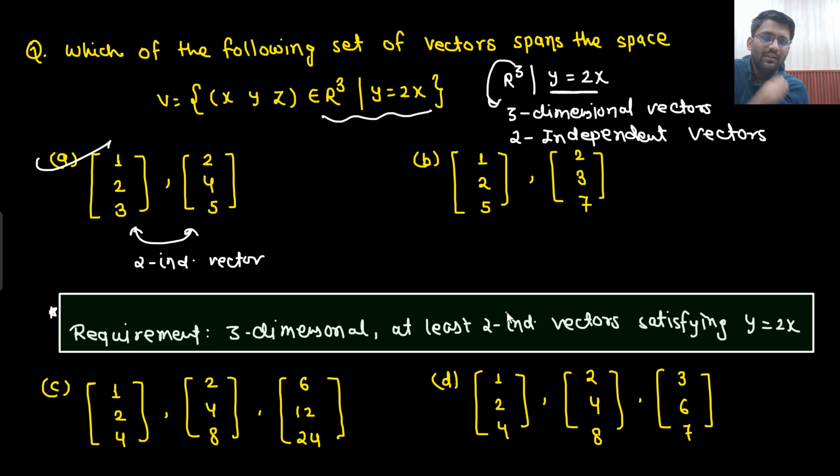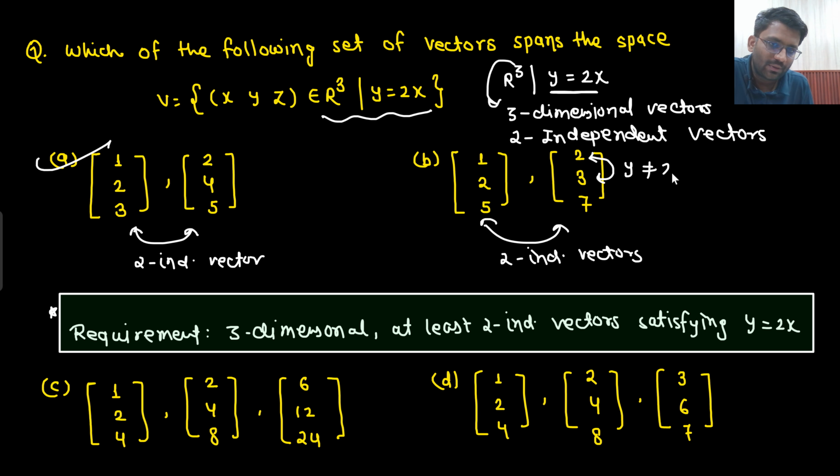So we are having 2 independent vectors. But is it enough? No. Here what you see, y is not equal to 2x. So 2 independent vectors, but not satisfying the condition. That means not selected.